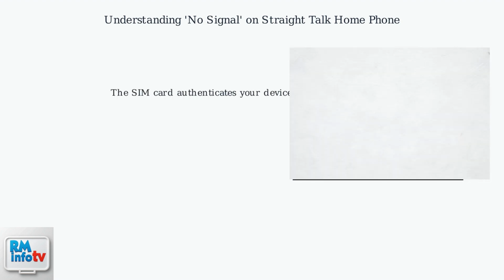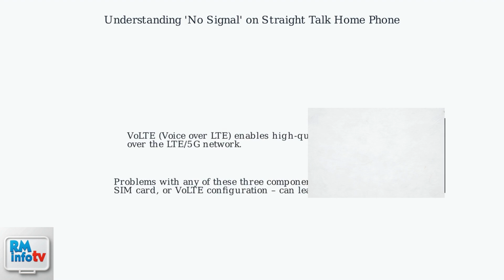The SIM card authenticates your device on Verizon's network. VoLTE, or Voice over LTE, enables high-quality voice calls over the LTE 5G network. Problems with any of these three components, tower signal, SIM card, or VoLTE configuration, can lead to a no-signal message.